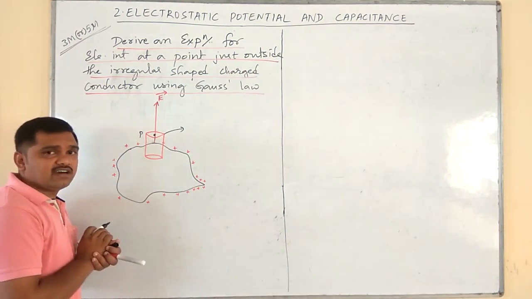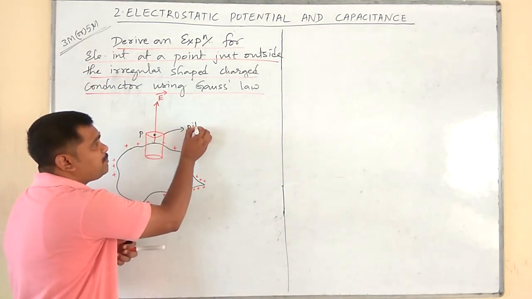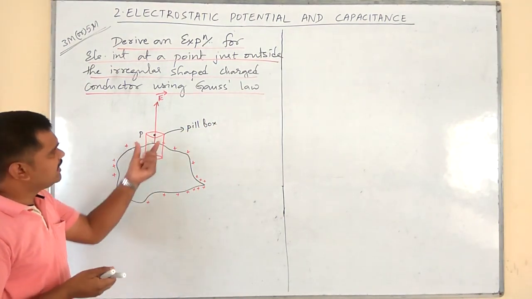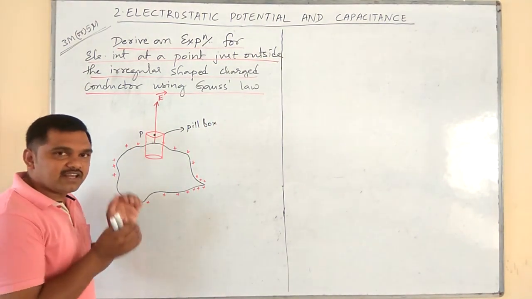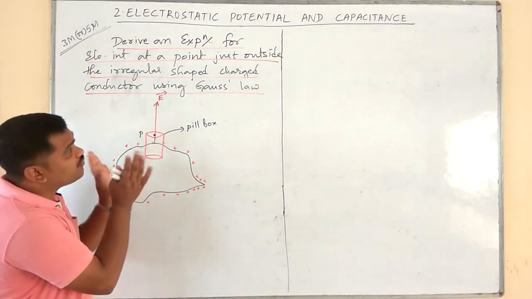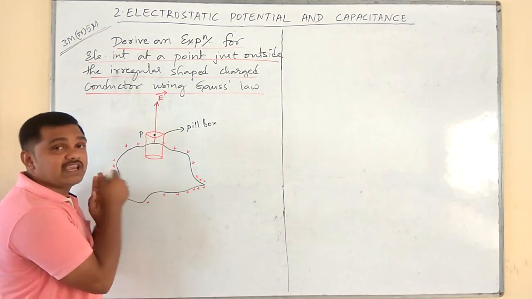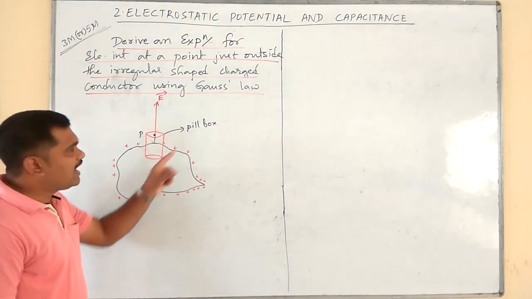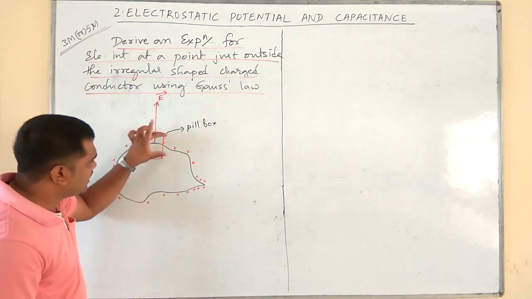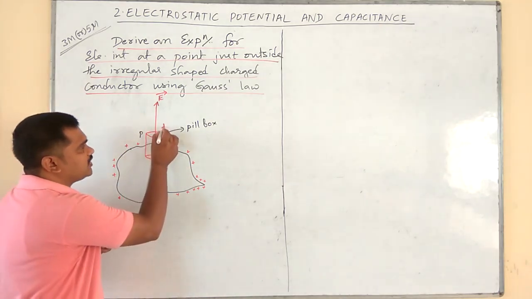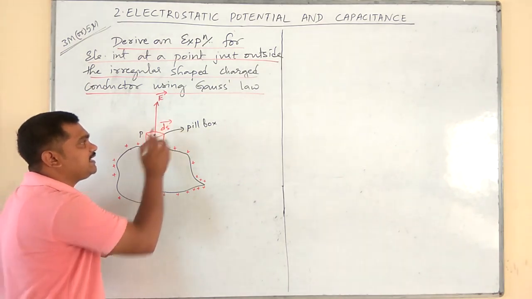This imaginary Gaussian cylinder is called a pillbox. A pillbox is an imaginary Gaussian cylinder which helps us apply Gauss law. It has negligible height, and its area of cross section is, for example, ds.